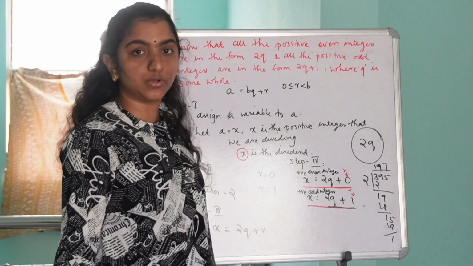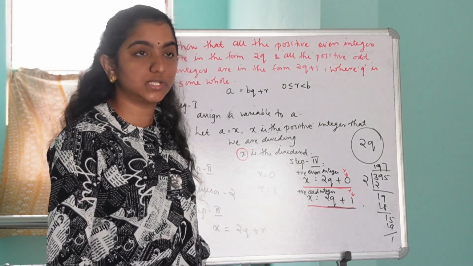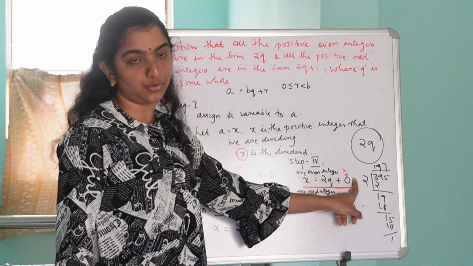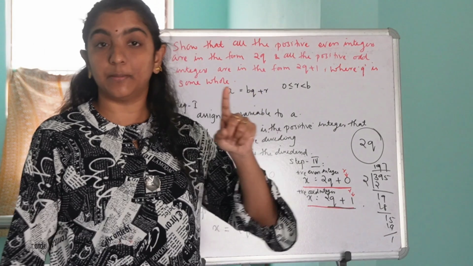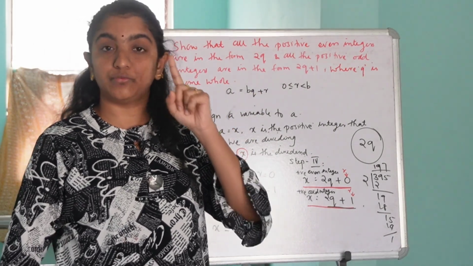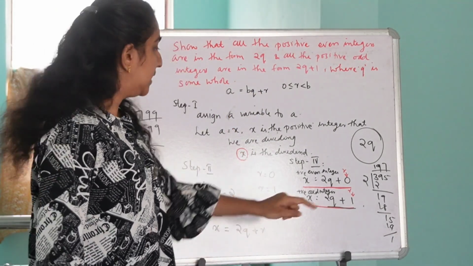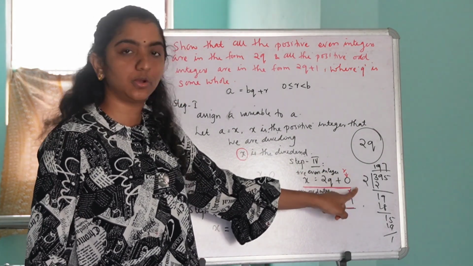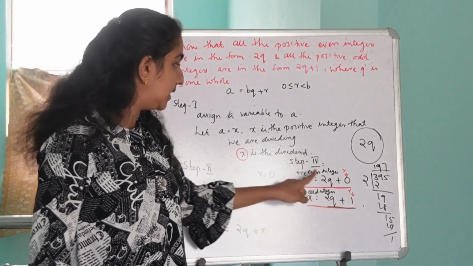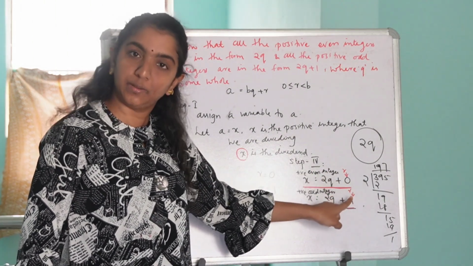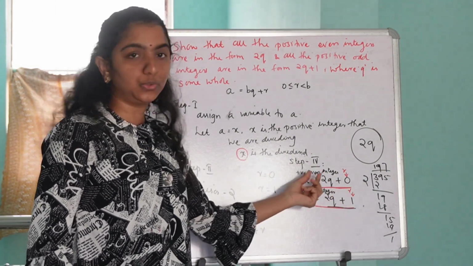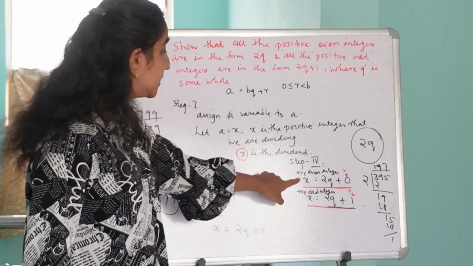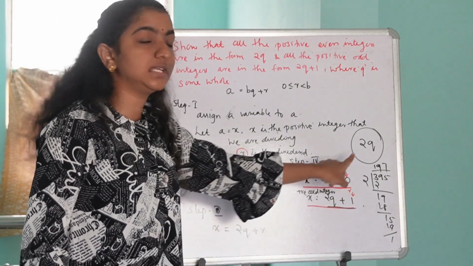When we divide the positive integer x by 2, the remainder obtained is 0. Only even numbers are perfectly divisible by 2. So we can conclude that x is perfectly divisible by 2. I told you only even numbers are perfectly divisible by 2, so here we can conclude x is a positive even integer.